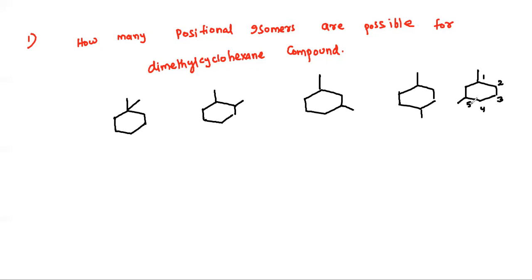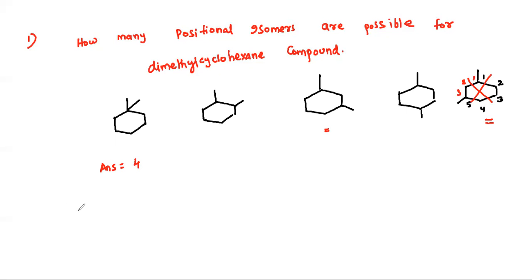Sir, it is 1,5? No, it is not 1,5, it is only 1,3. We need to give the least number; that is the correct way of numbering the compound. So this is not right. In fact, this compound and this compound are both the same. So how many are possible? The answer is 4.